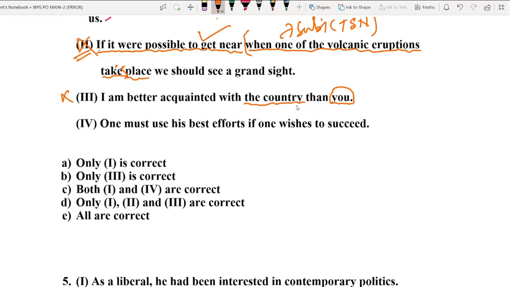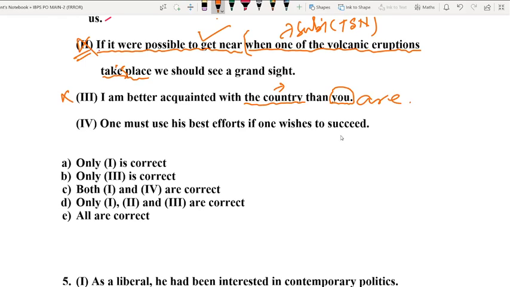We can compare either two countries, or we should bring a comparison between two persons. But here the faulty comparison is that the comparison is taking place between a country and a person. So in order to remove this faulty comparison, we need to add are after you.